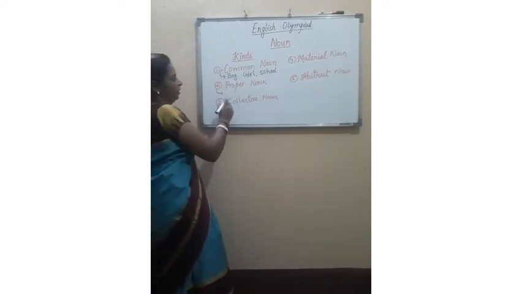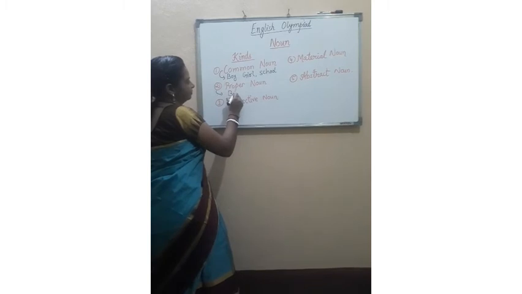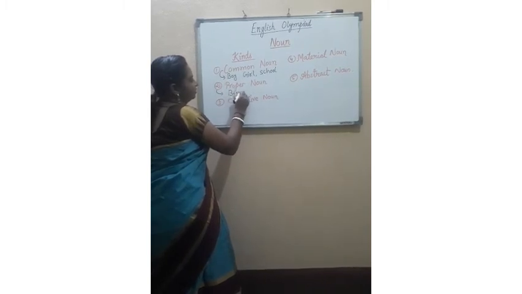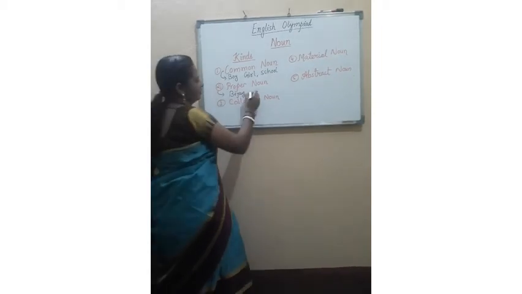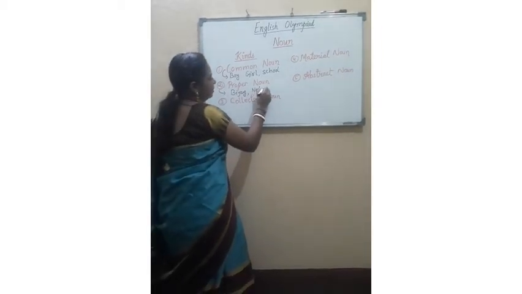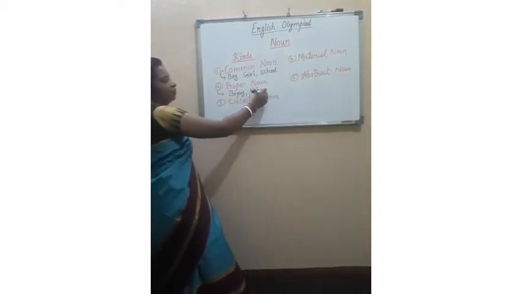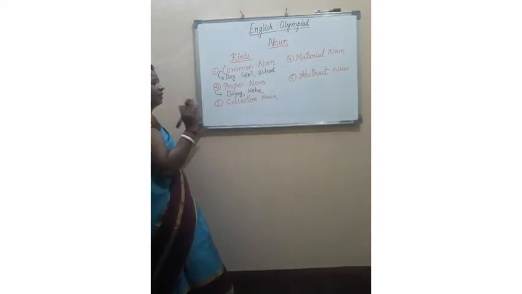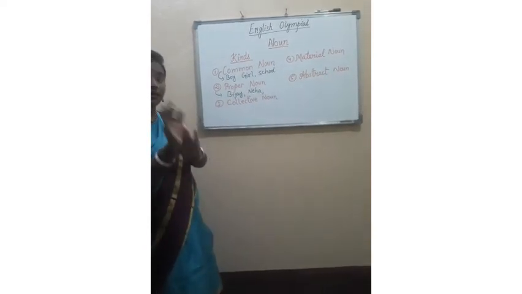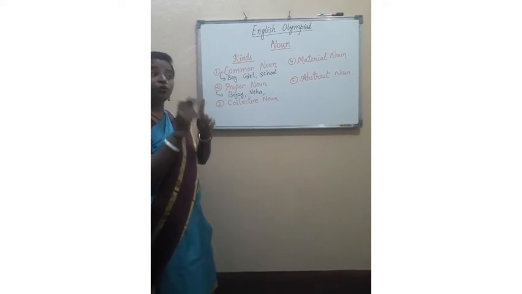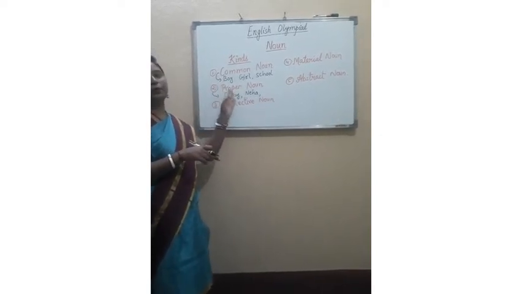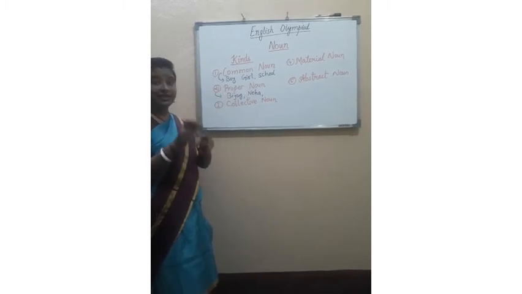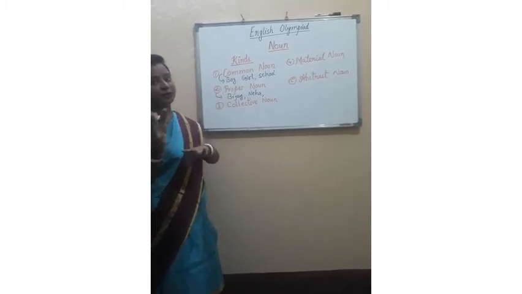As I have written boy here, I can write Vijay here. As I have written girl here, I can write any name here, Neha. I have written school here, you can take any particular name. When you take any particular name that you can call only that person or only that thing, that will be proper noun. Proper noun indicates the particular name of something.